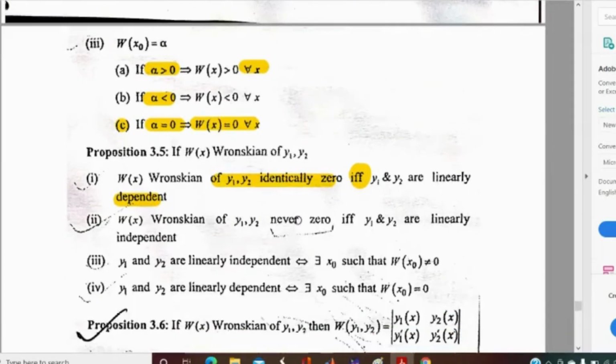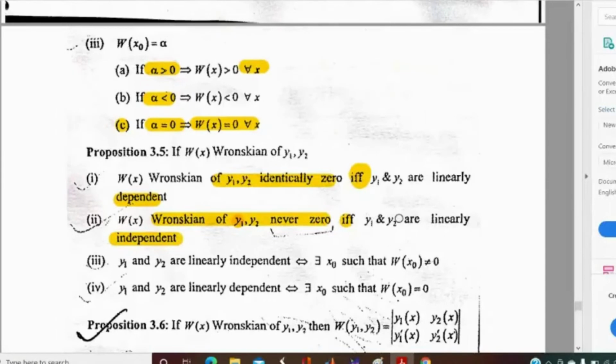And the second proposition is saying that if Wronskian is never 0, it implies that the solutions are linearly independent, and it is also an if and only if condition.